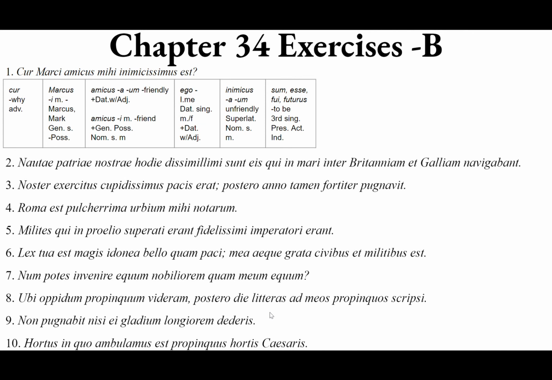First person plural, so it's the we form, ambulamus. Present active indicative, in which we are walking. We are walking right now. And that's the end of the relative clause. In quo ambulamus. The garden, which one? In which we are walking. Est. So we have a nominative subject hortus, then the relative clause, then we're out of the clause.